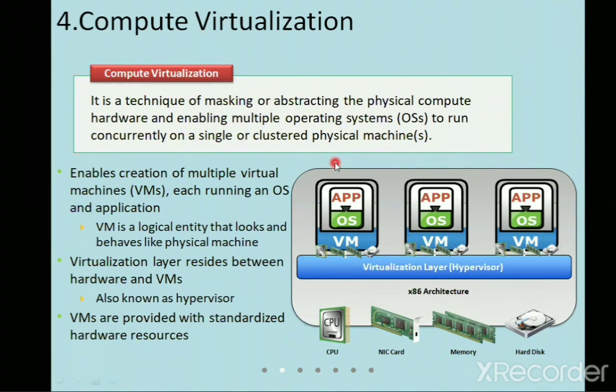Okay, now you can see here a diagram where we have one single CPU, the network interface card, memory, and the hard disk. When I say memory, it is your ROM memory and your RAM memory. You can see that there are four devices available on this x86 architecture. You can see this virtualization layer, and you have the application and the operating system. These are the different applications running on the same system.